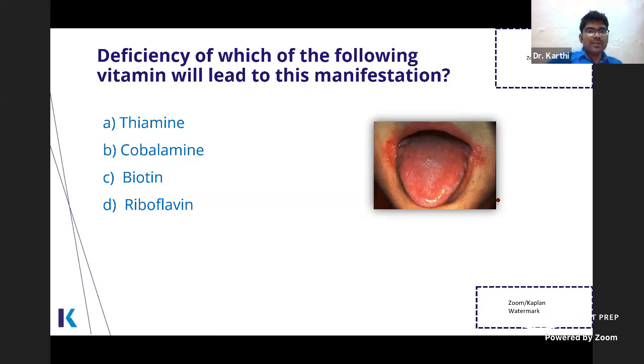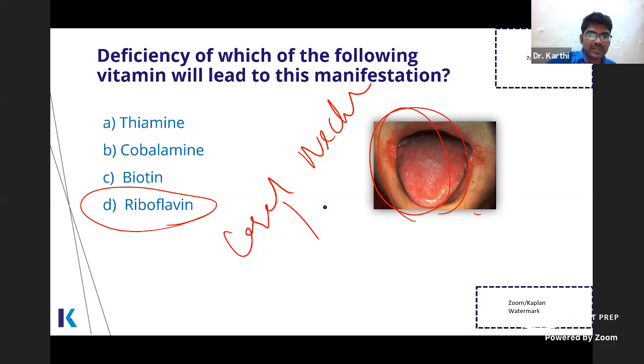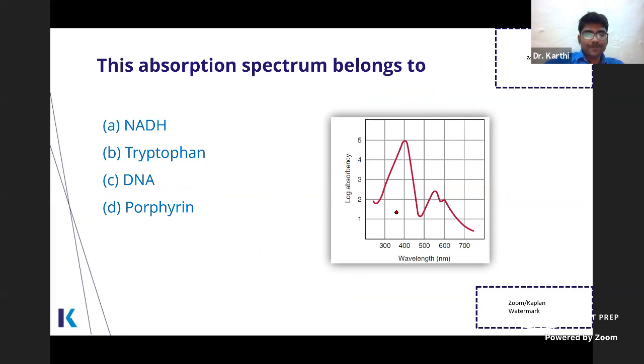Deficiency of which of the following vitamins will lead to this manifestation? So look at this, it's very easy. You all know it is riboflavin. There is something known as castle necklace appearance, right? That is for pellagra. That's also a typical image-based question. They can just give a castle necklace pattern for pellagra. This absorption spectrum belongs to, you can see, the Soret